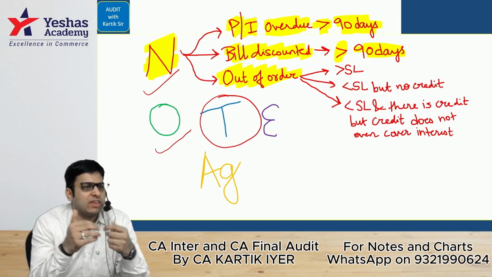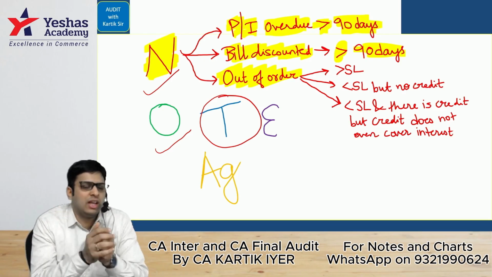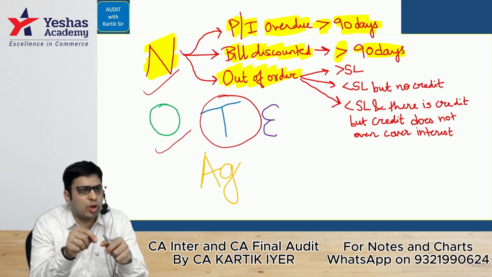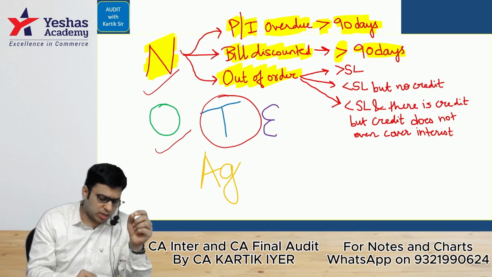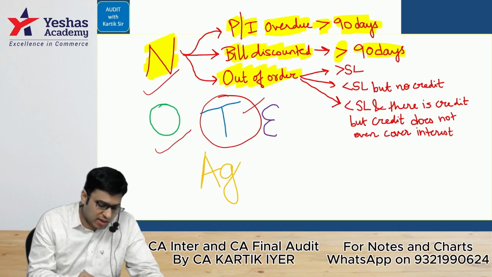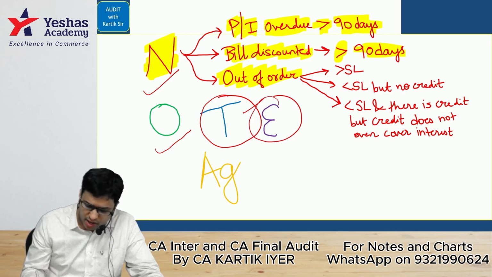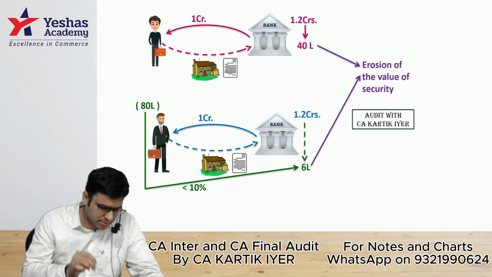If tickling matters are given as security, the bank feels very, very comfortable because the bank can recover not only the asset, but also any interest income on that, okay? That completes your T. That is basically tickling matters. Then we have done erosion. Erosion, if you remember, we have done this diagram. Let's see erosion now. Let's see this.